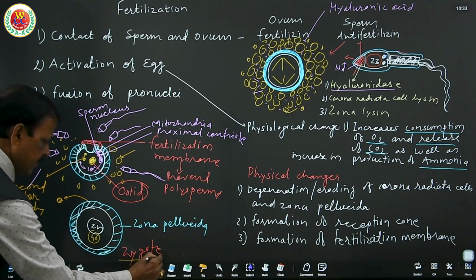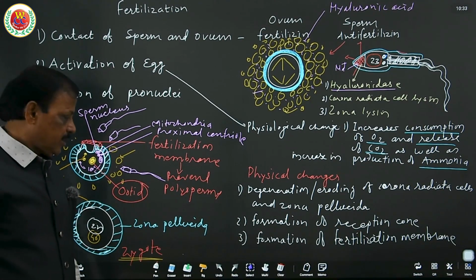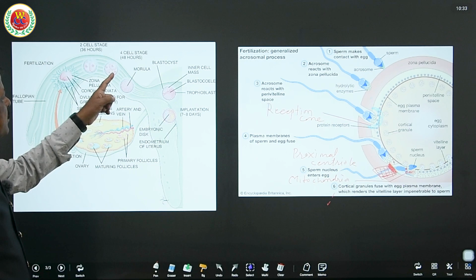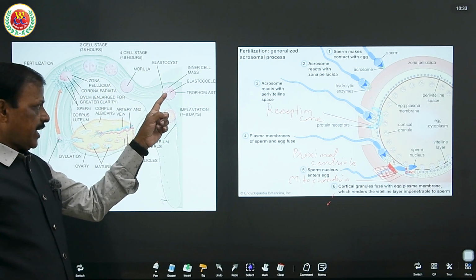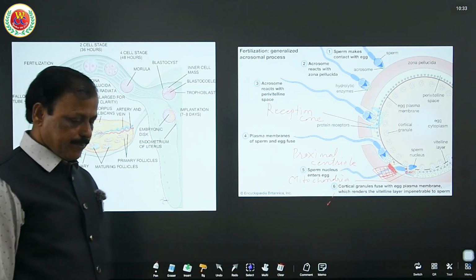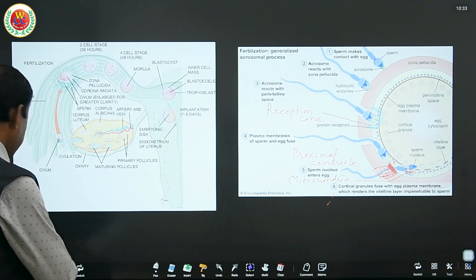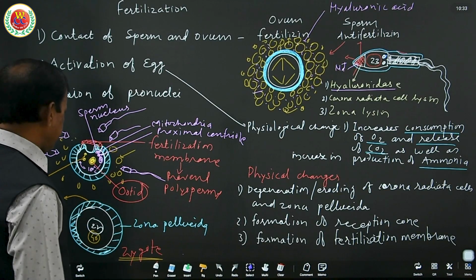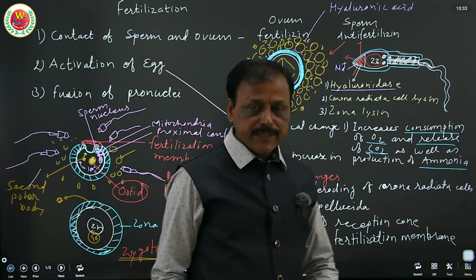Thus it is a zygote ready to divide and redivide to form the 2 cell stage, 4 cell stage, 8 cell stage, morula stage, and in the blastula stage it gets implanted for further embryonic development. I hope you understood this entire process of fertilization.